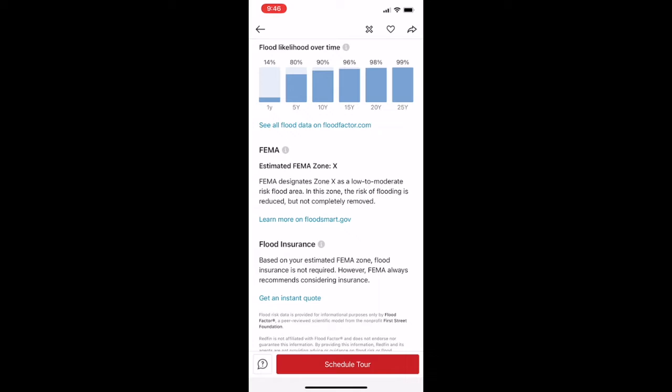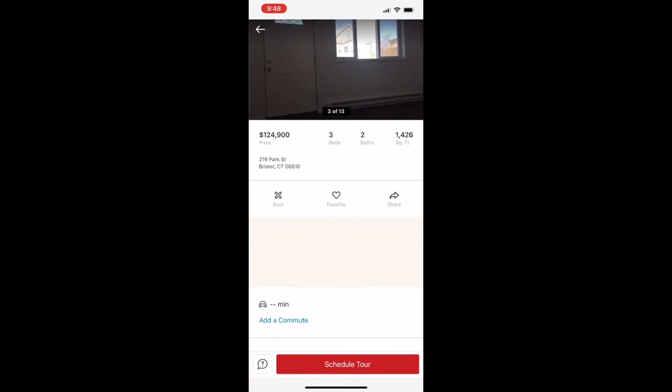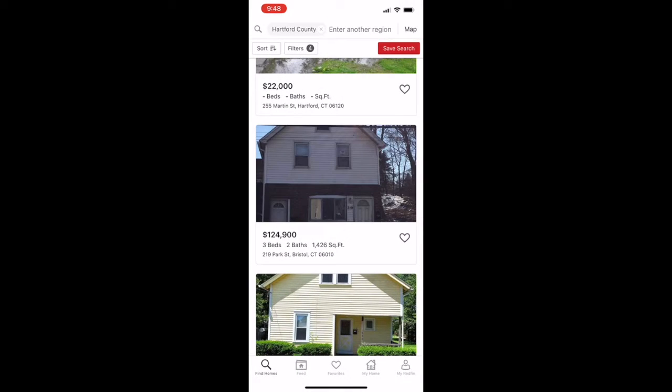So, generally speaking, for me, I stay away from properties that are in a flood zone. So, I go back to the lists and look at other properties as well.